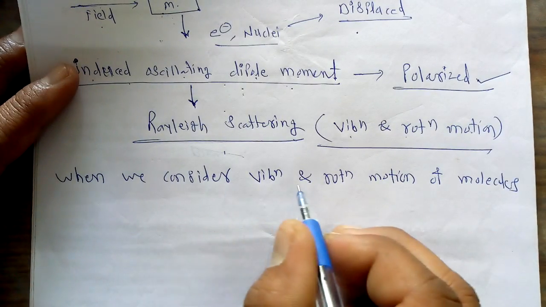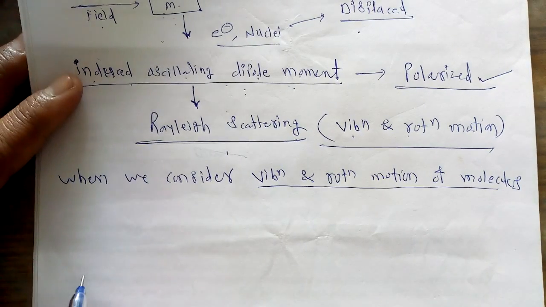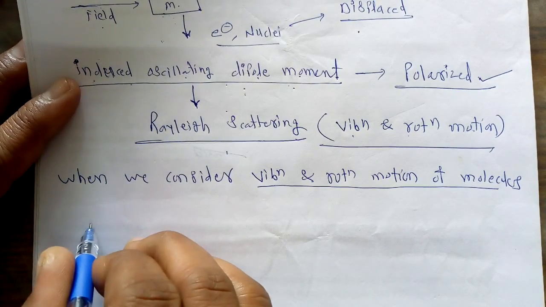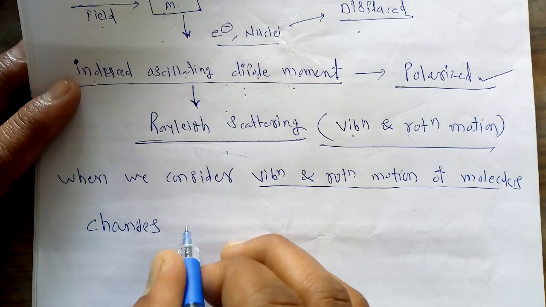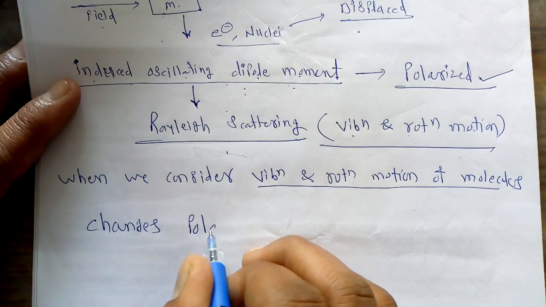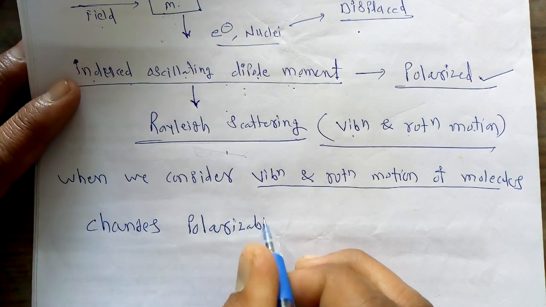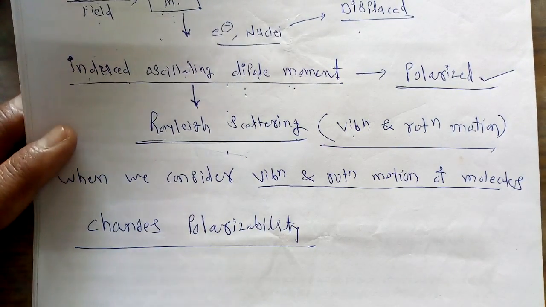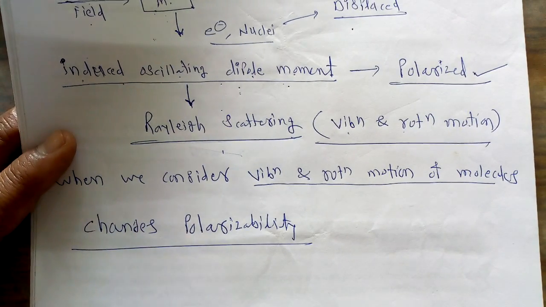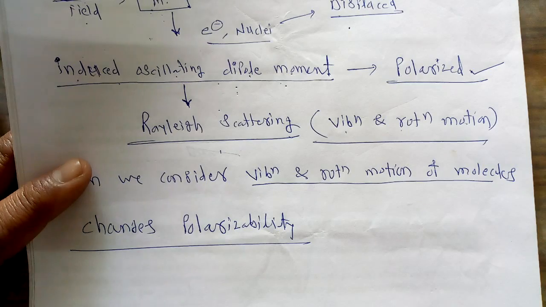These vibration and rotation motions of the molecules change the polarizability. They change the polarizability, and since this polarizability changes, then what happens?